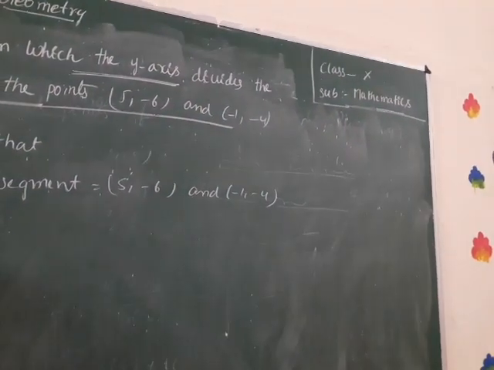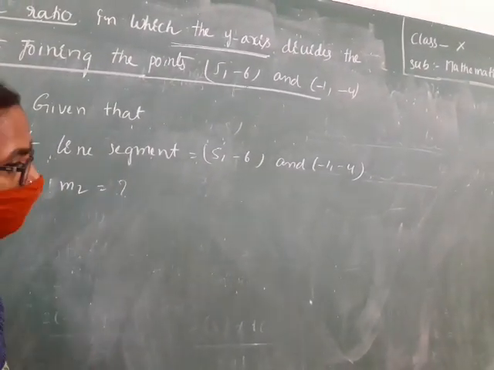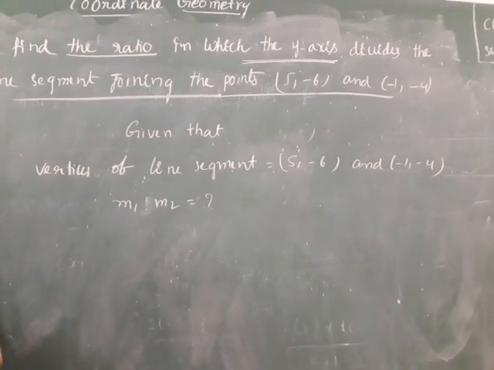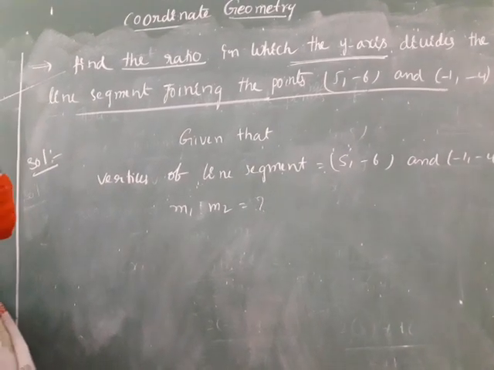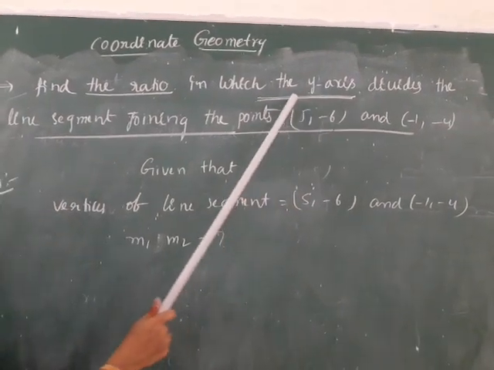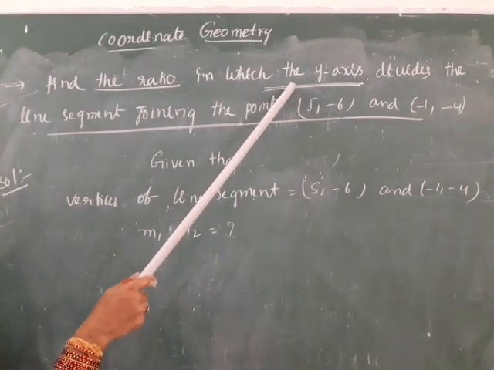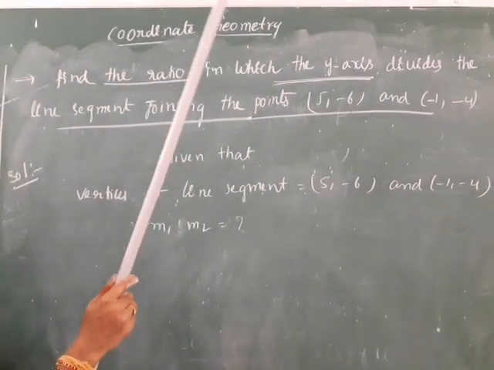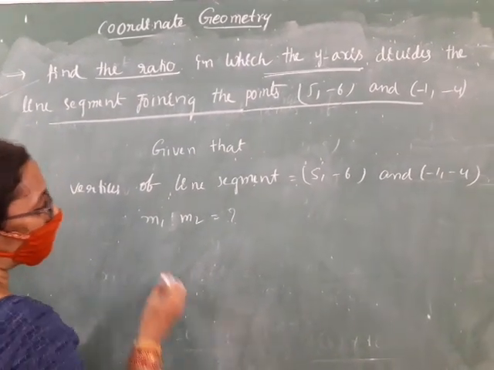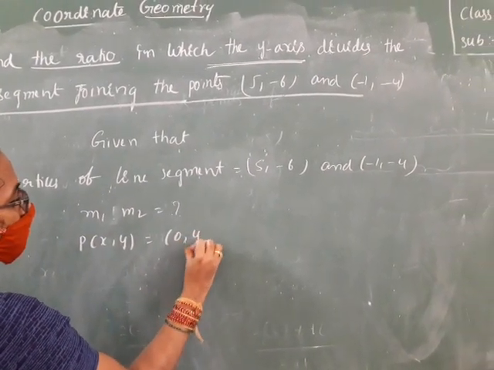What we find is the ratio m1 is to m2, the question. And the point is not given directly. He will give only a clue. What is that clue? The point which the y-axis divides, the point which lies on the y-axis. What is the condition there? The point which lies on the y-axis, the x-ordinate is 0. So P of x, y equals 0 comma y.